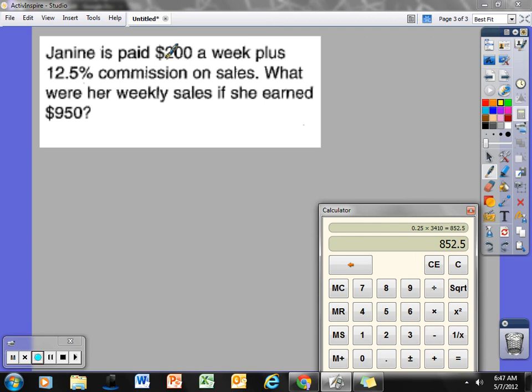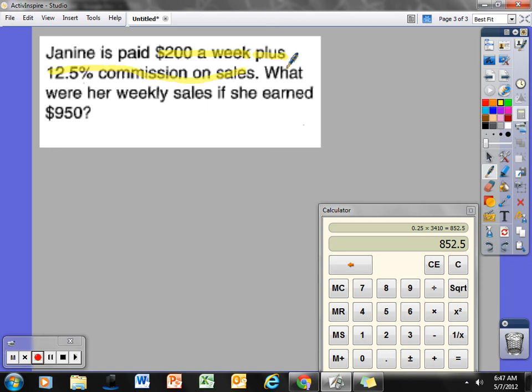So Jane is paid $200 a week. Let me get my highlighter here. She's paid $200 a week, so regardless, Jane is going to get $200 a week. If she sells nothing, she gets $200 a week. If she sells something, she gets that $200 a week. So it's always the constant. Now, plus 12.5% commission on sales.